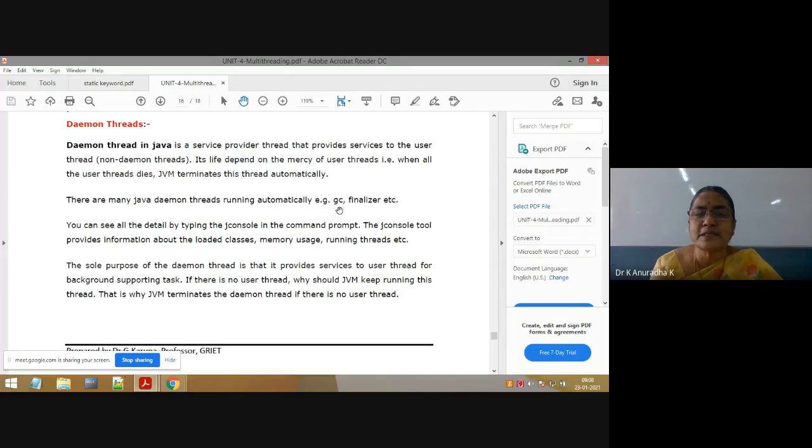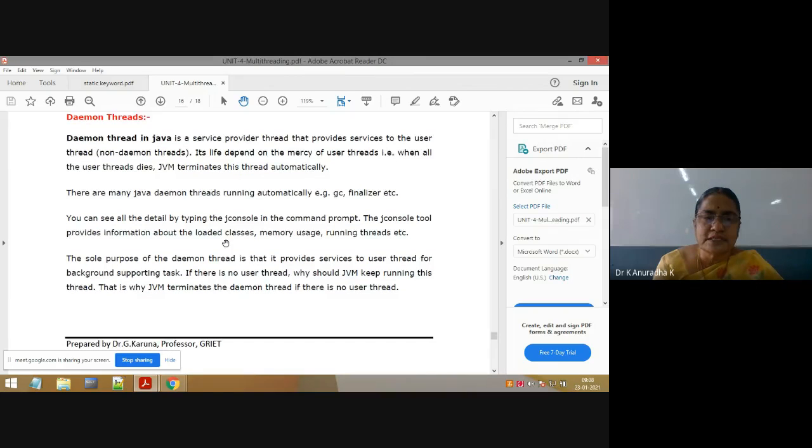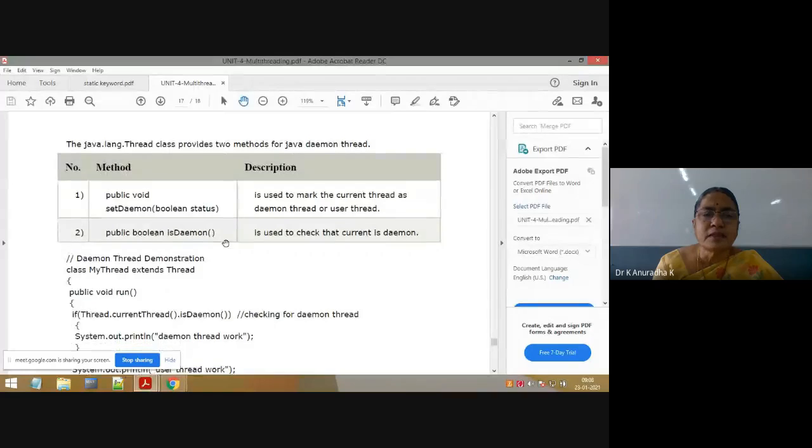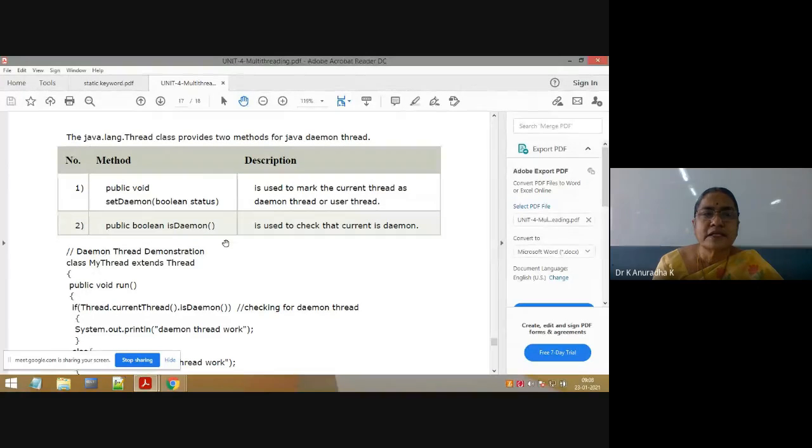So what is this garbage collector? It is a daemon thread which is running automatically in the background. The best example is that the garbage collector is the daemon thread running in the background. Similarly, we have so many daemon threads, like the finalizer. Next, first we will see the methods for daemon threads.